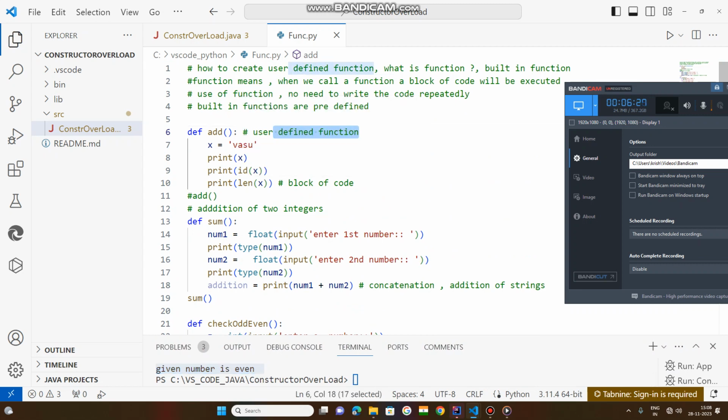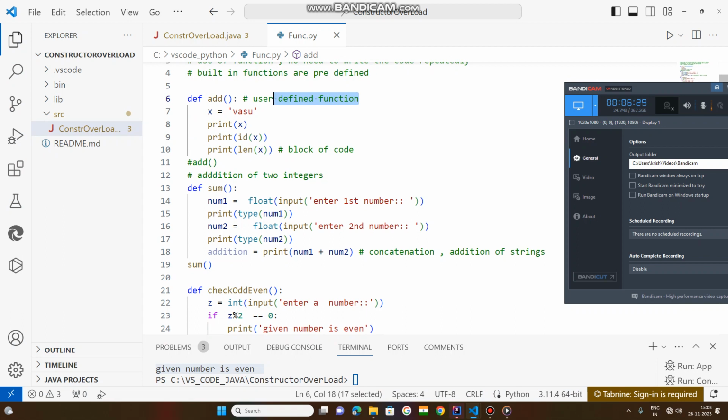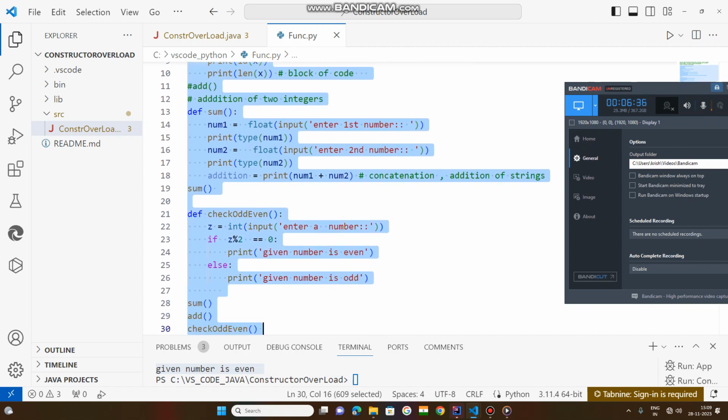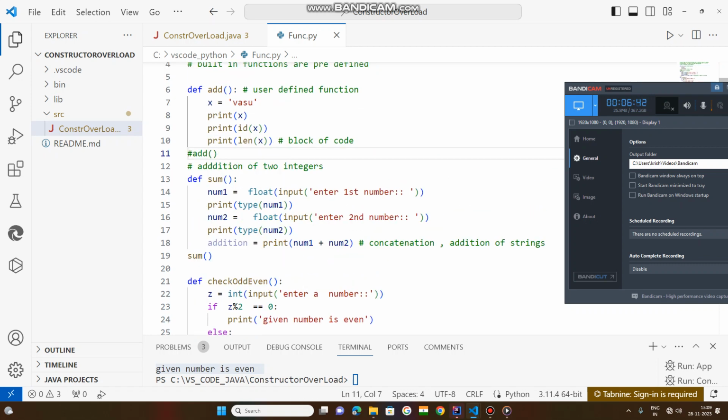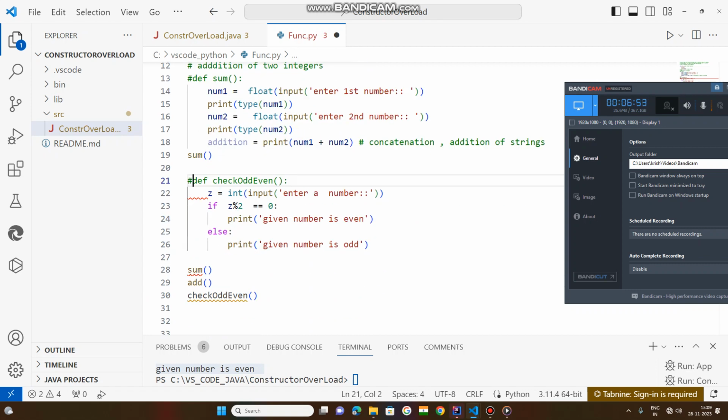Okay, so these are called user defined functions, not built-in functions, and we can create them in Python. You can put all this code under one function. For that, simply comment this one and comment this one.